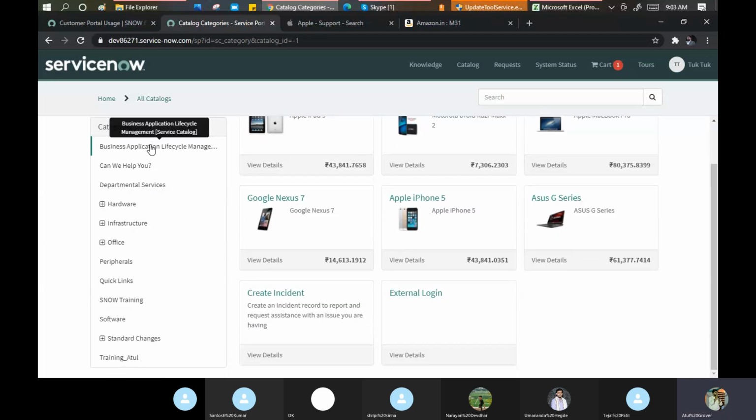So you can build n number of these categories. But remember one thing, if any category doesn't have any catalog item, the category will not be available on the catalog page. But if you go to the restaurant, you open the menu card, if you want to order, you will not put any blank category.